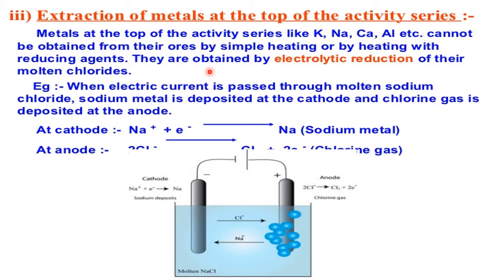Okay, right. Now to explain this one, I have taken how to obtain sodium metal. In what form does sodium metal occur in nature? In sodium chloride in the sea. Three-fourths of the earth is covered by seawater, and in seawater the major component is sodium chloride. So seawater is the best source of sodium chloride.